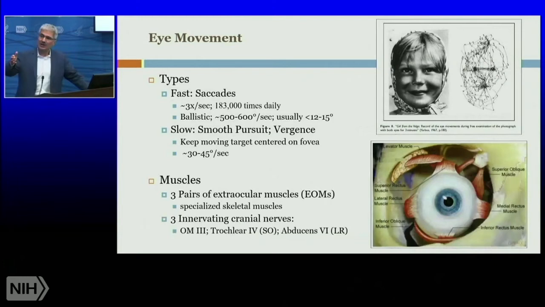Drawing of eyeball showing muscle attachments. Superior rectus muscle connects to top of the eye. Medial rectus connects to the side of the eye near nose. Lateral rectus connects to the side of the eye away from nose. Inferior rectus muscle connects to bottom of eye. Levator muscle wraps around the top of the eye. Superior oblique connects to the back of the eye to top near nose. Inferior oblique connects to the opposite side of the eye.